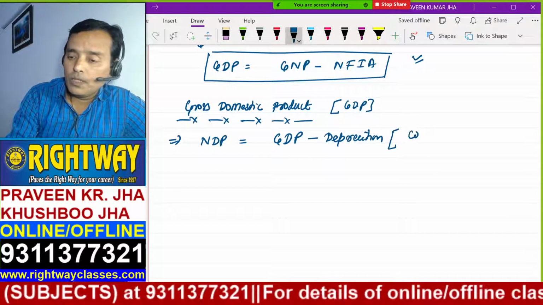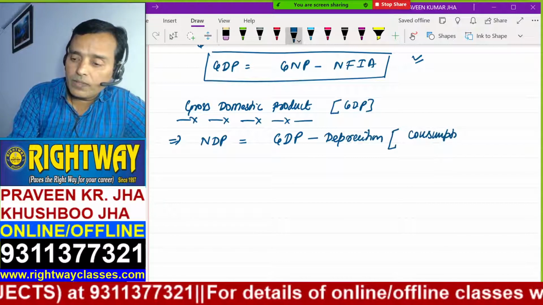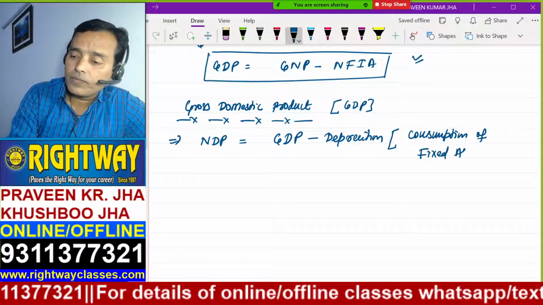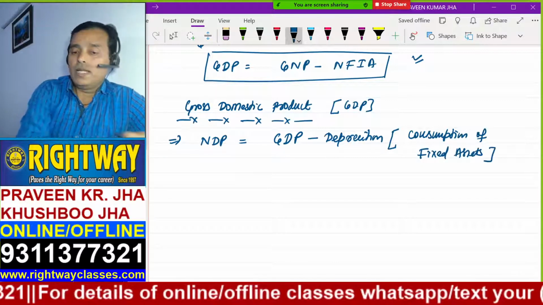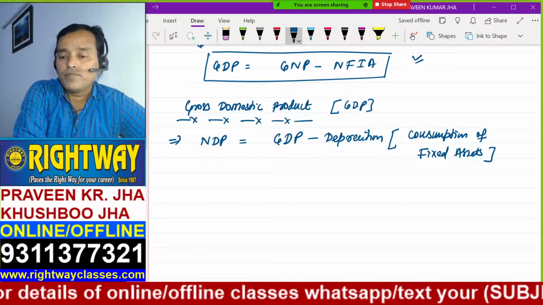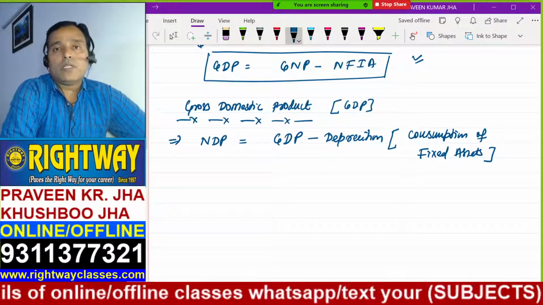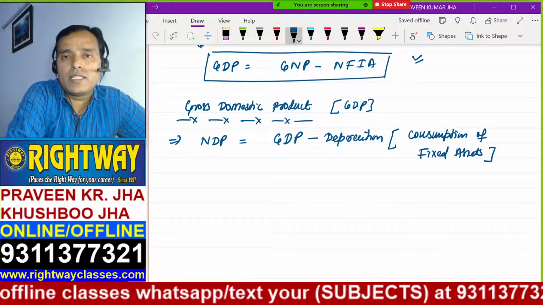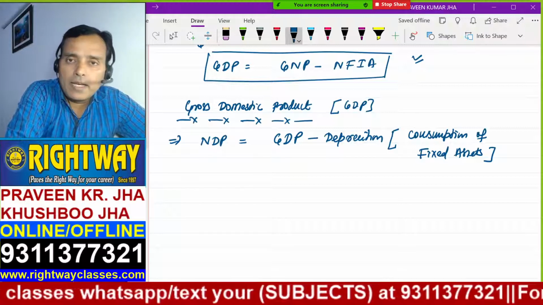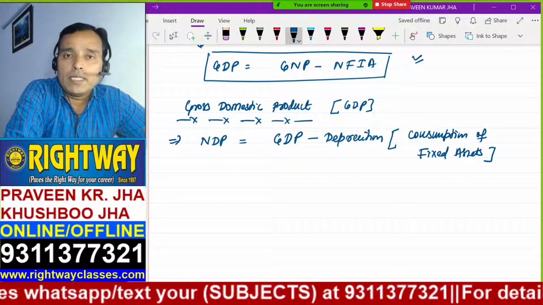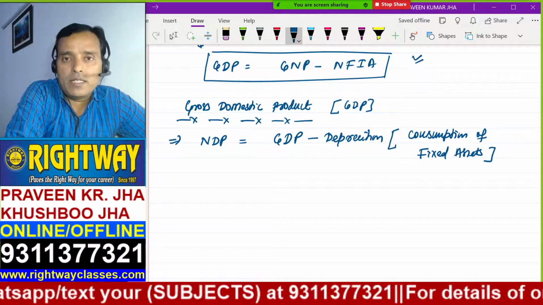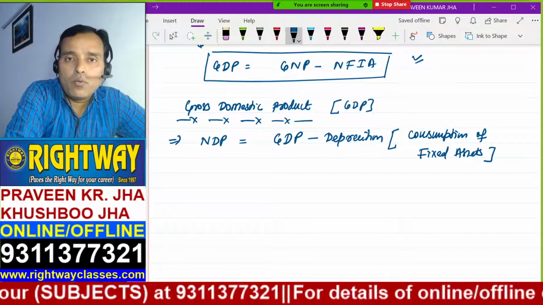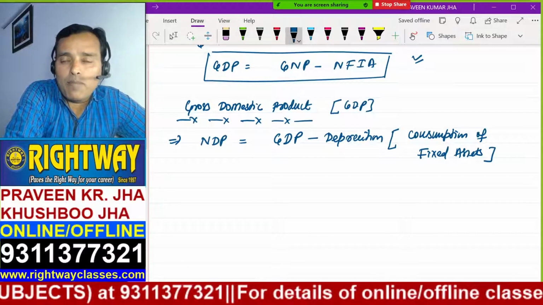Depreciation is called what, you know? It is called consumption of fixed assets. Why, sir? Just shut your eyes and think: whatever machinery and assets are being used by any country for their production, that machinery or those assets will lose value after 1 year. And whatever value has been lost, that amount is called depreciation.